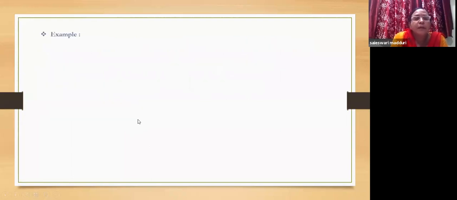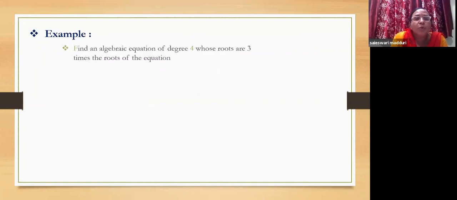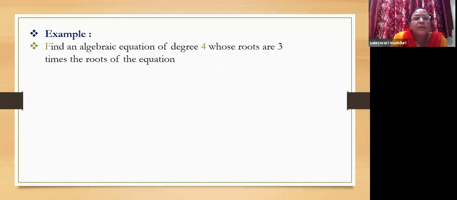Now let us watch one more example, which is utilizing this concept. Find an algebraic equation of degree 4 whose roots are 3 times the roots of the equation. So here the constant is 3. So the roots alpha 1, alpha 2, so on are multiplied by 3. So what is the equation which has 3 alpha 1, 3 alpha 2, 3 alpha 3, so on as roots? That is what we have to find. So what is it that we are going to do? Take this as f of x.